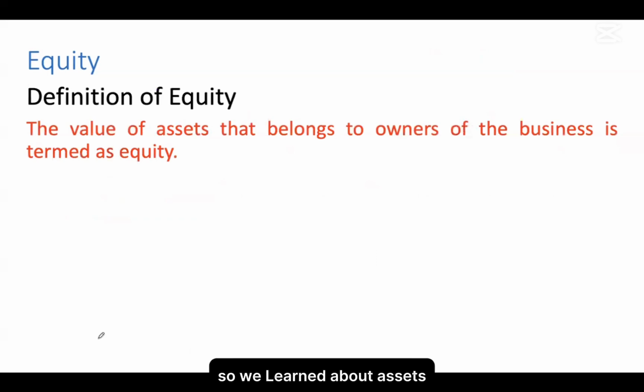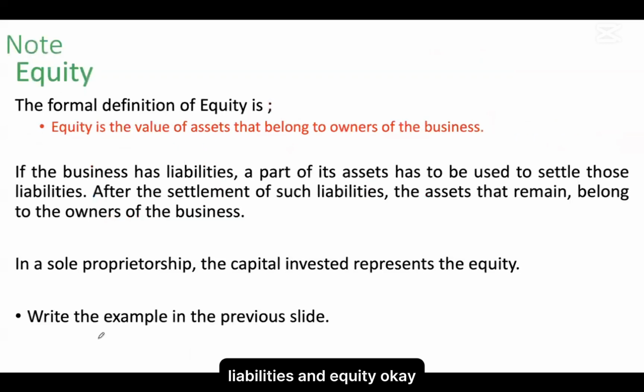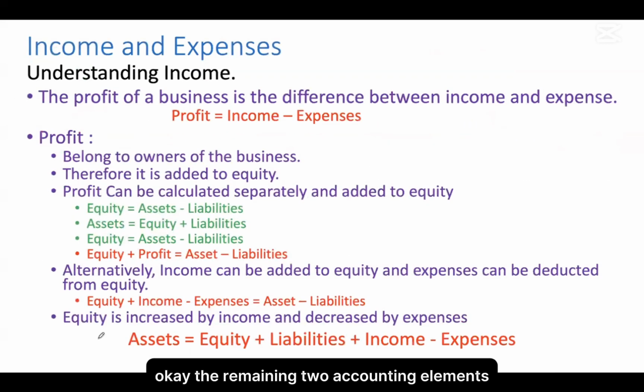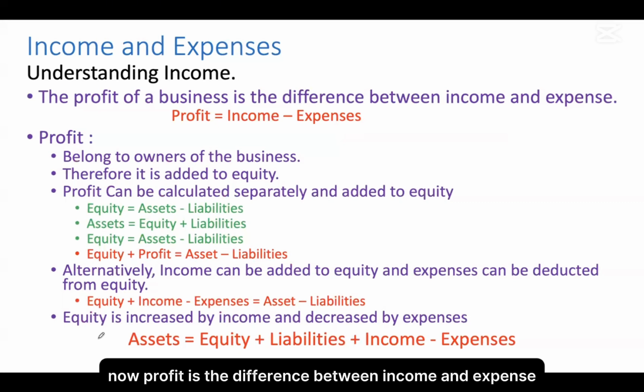So we learned about assets, liabilities, and equity, and now we are going to learn about income and expenses, the remaining two accounting elements. To understand income and expenses, we should also understand profit. Profit is the difference between income and expense.